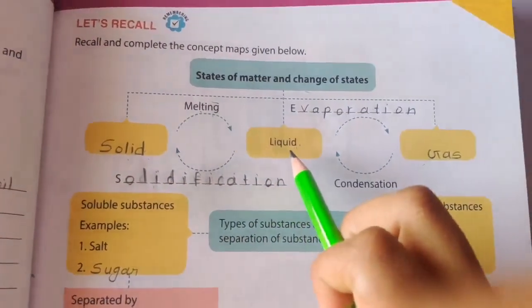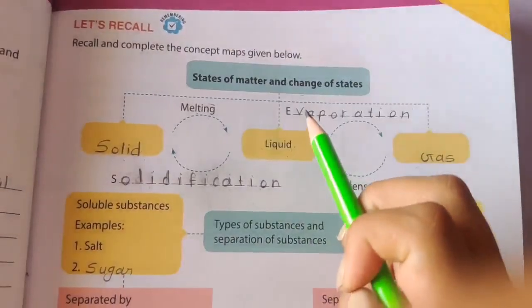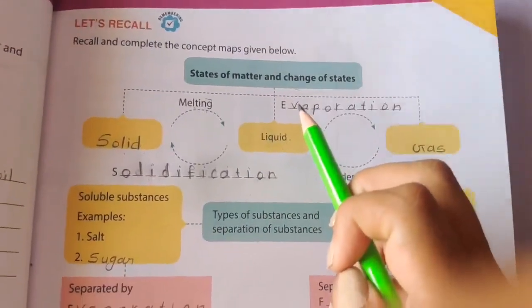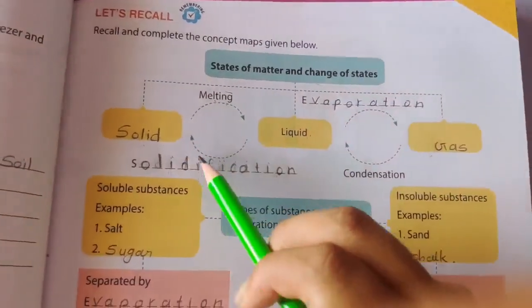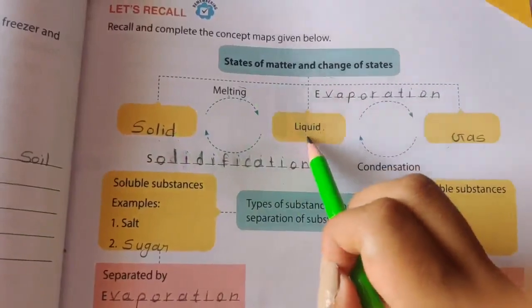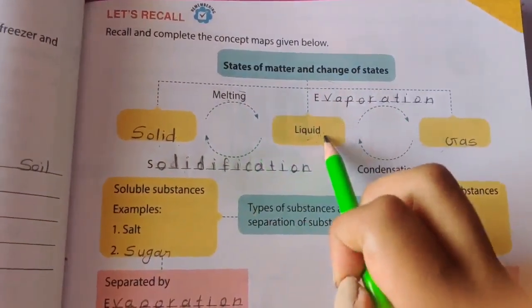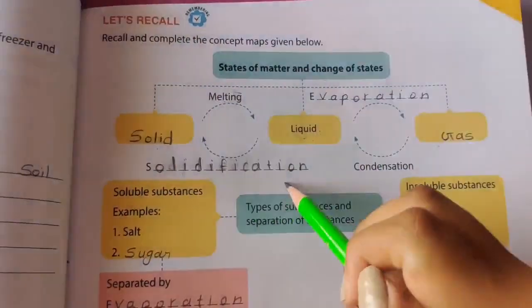For example, जो आइस ट्रे होती है, अगर हम उसको वाटर फिल करके हम फ्रीज़र में जब रखते हैं, then what will happen? Yes, the water will change into ice cubes. So this process is called solidification. When solid changes into liquid on heating, it is called melting. And when liquid turns into solid on cooling, it is called solidification.